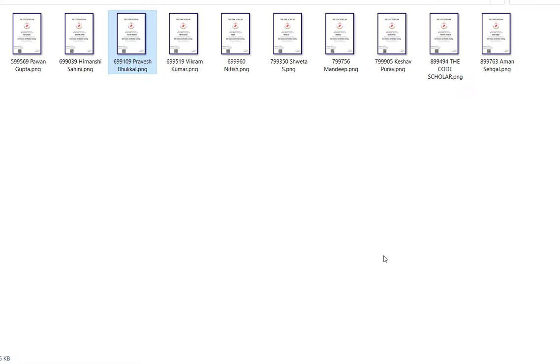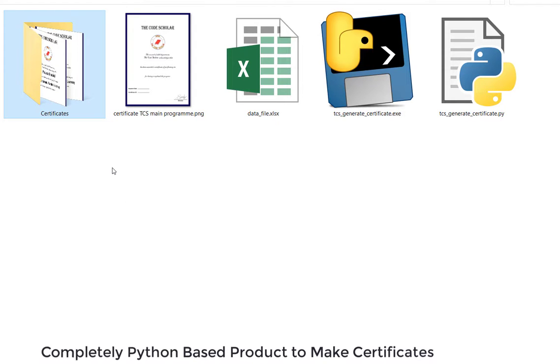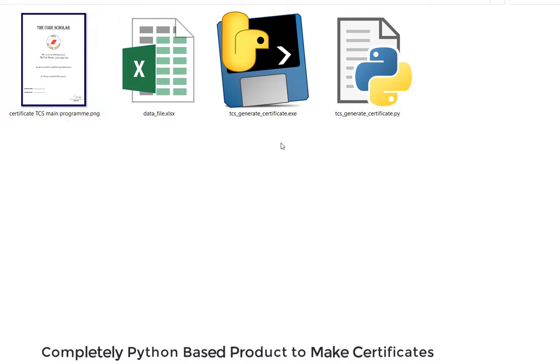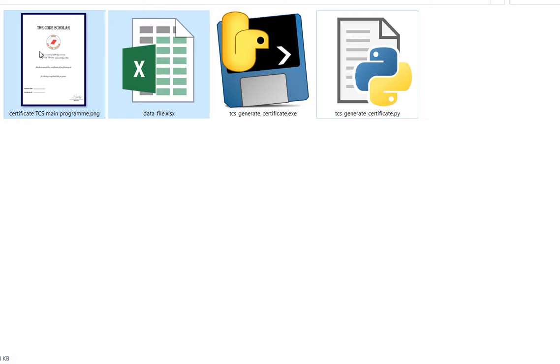We have become one of very few Indian companies that have shifted from making certificates depending on other bodies to a total Python product. Formerly we were dependent on this Python file. Now we have converted to this exe file. So no matter what system we are using, we just need these two files, the one that has the certification format and the data. All the column names should be available at the same place, same position.